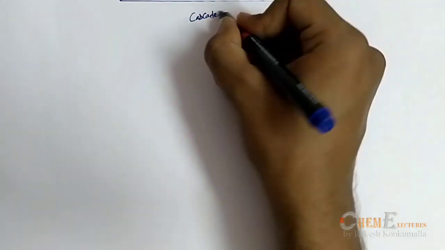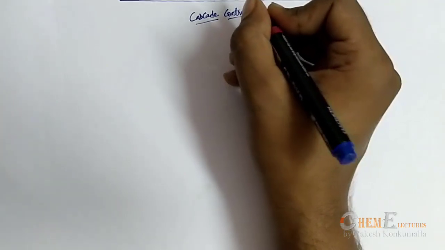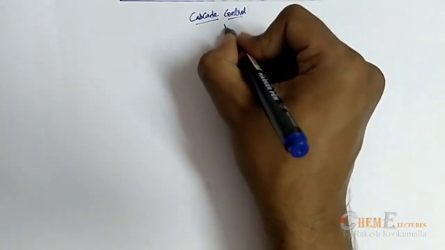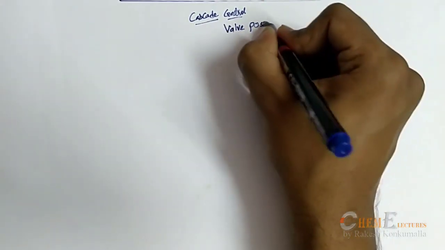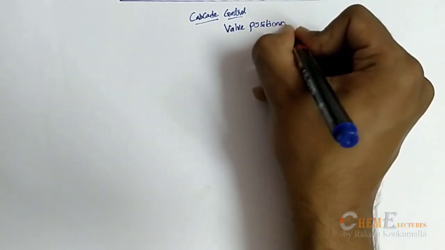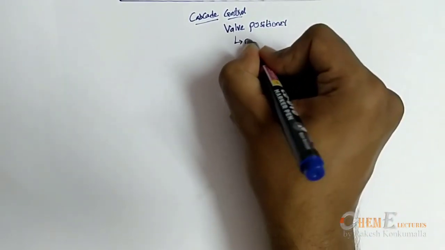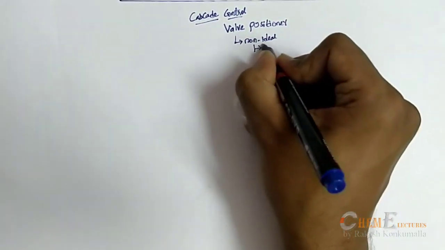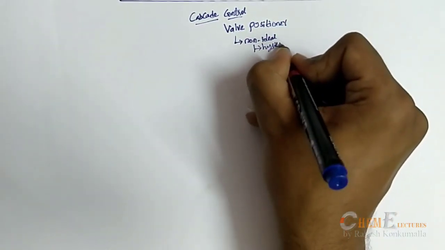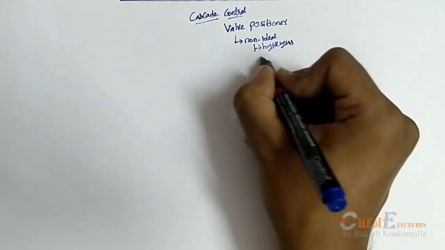Now the commonly used cascade control in almost all the systems is the valve positioner. That is, a control valve has many non-ideal deviations like hysteresis or dead zones.